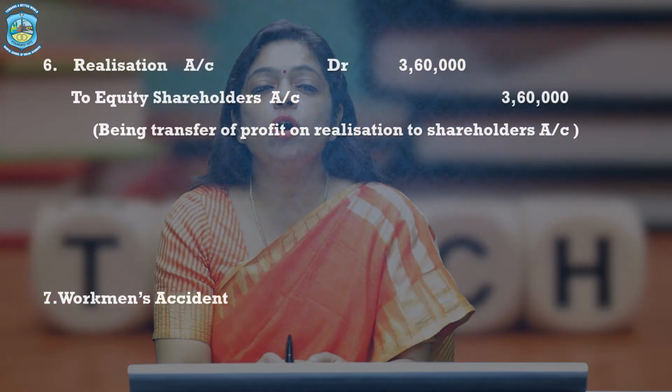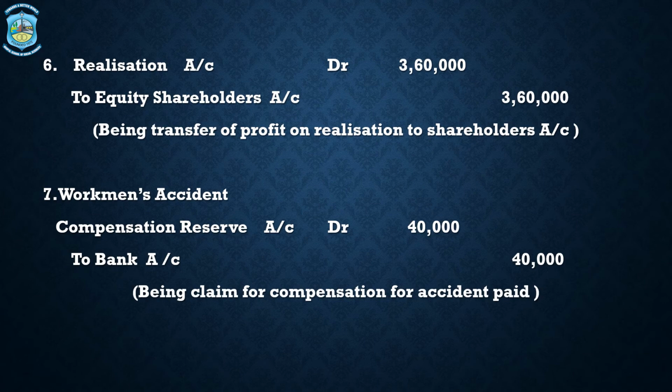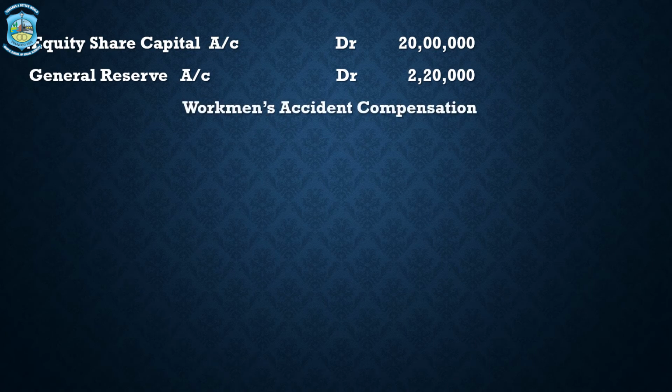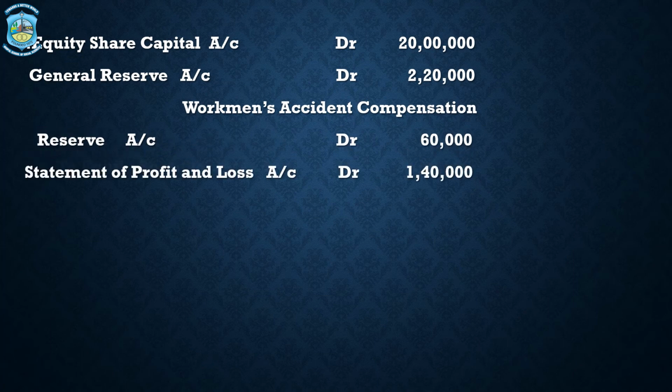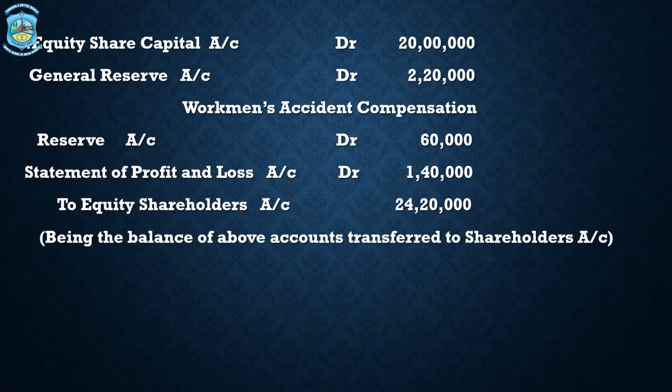Next adjustment was workman's accident compensation reserve account 40,000 to bank. This is a claim of compensation of accident paid. Since it is paid, bank account is credit. Next journal entry is equity share capital account debit 20 lakhs, general reserve account debit 2,20,000, workman's accident compensation reserve account debit, statement of P&L account debit 1,40,000 to equity shareholders account 24,20,000. This is the balance of above accounts transferred to shareholders account.